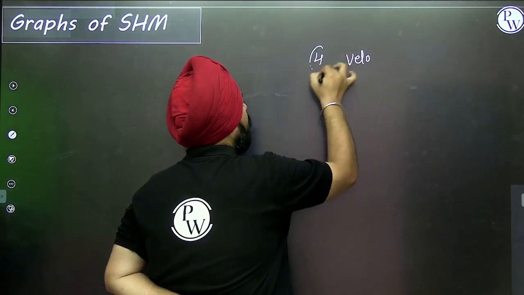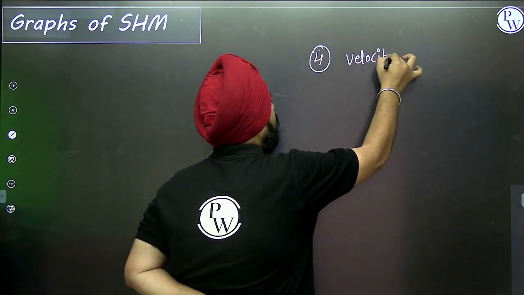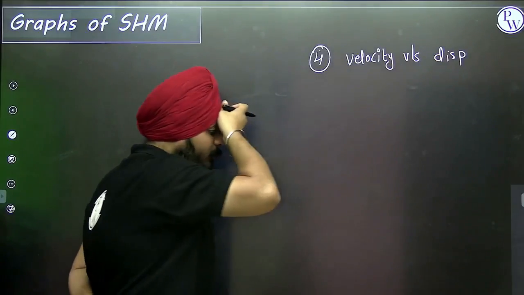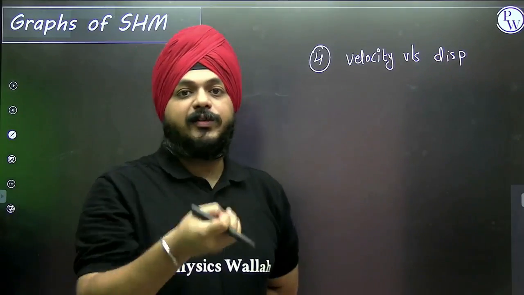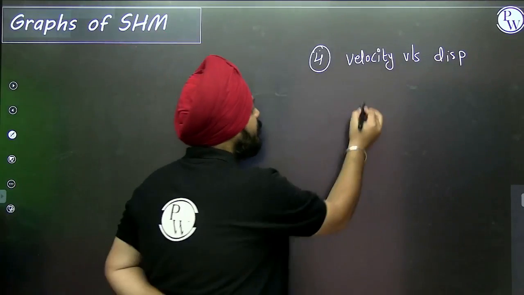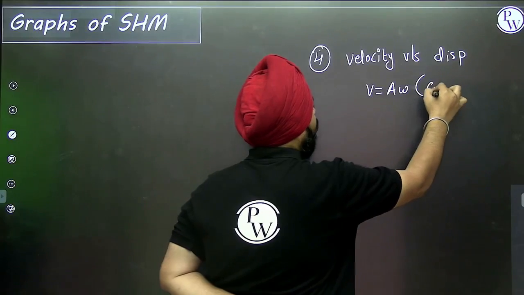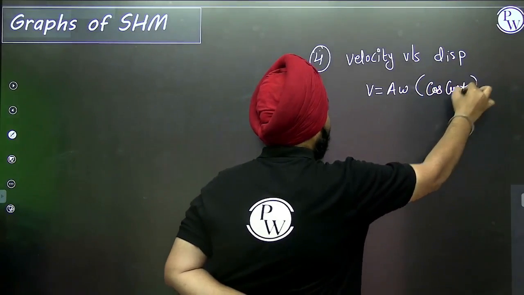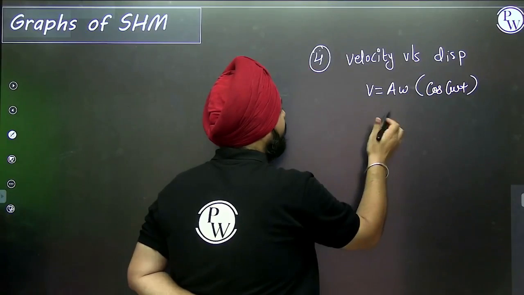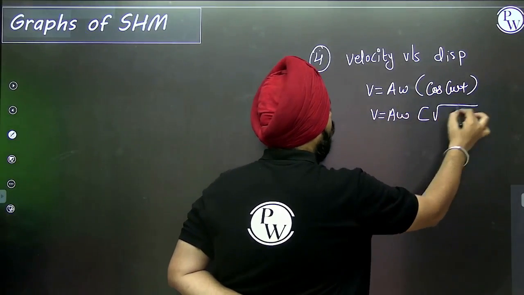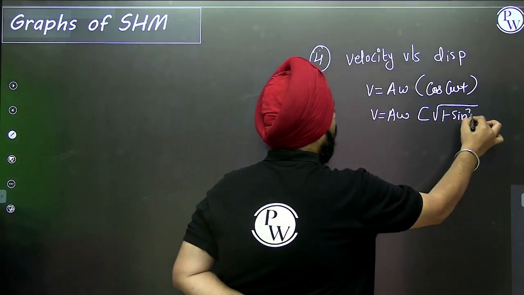Velocity versus displacement graph. We saw v is equal to A omega cos of omega t. Suppose you want to replace this term, we can replace cos as under root of 1 minus sine square omega t.